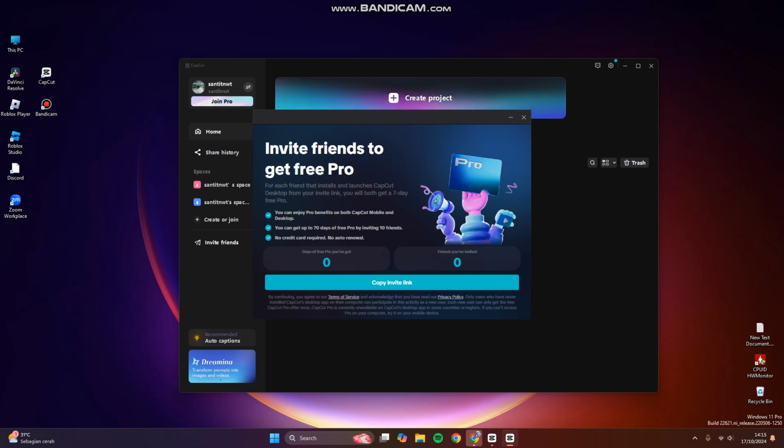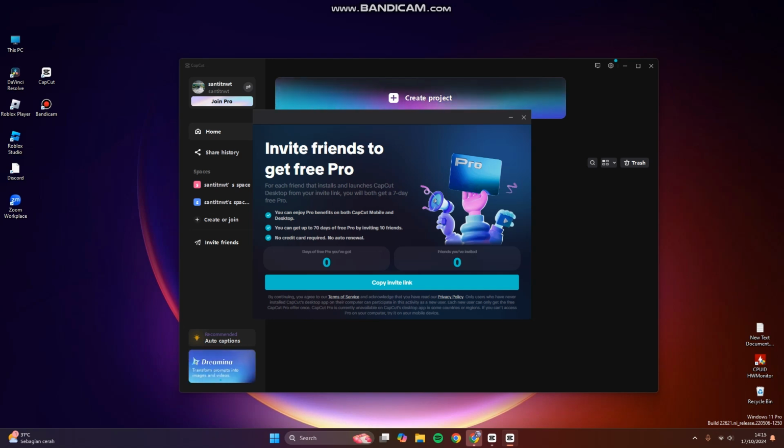So for each friend that installs and launches the CapCut desktop from your invite link, you and your friends get a 7-day free Pro. By doing that, you can enjoy Pro benefits on both CapCut mobile and also desktop, and you can get up to 70 days of Pro by inviting 10 of your friends. So you don't need to worry because no credit card is required and there is no auto renewal.